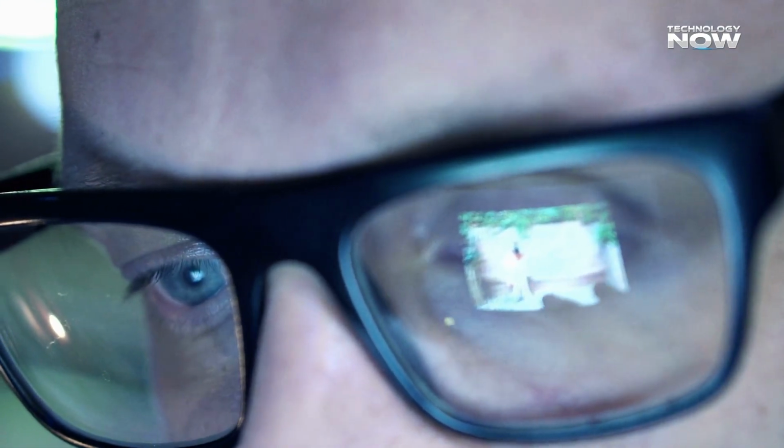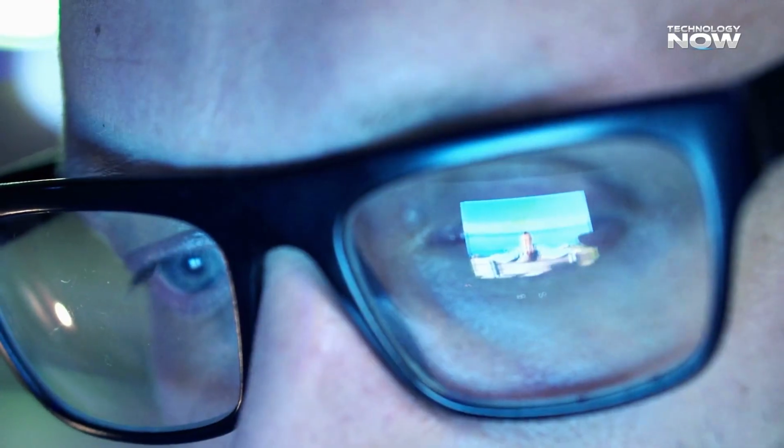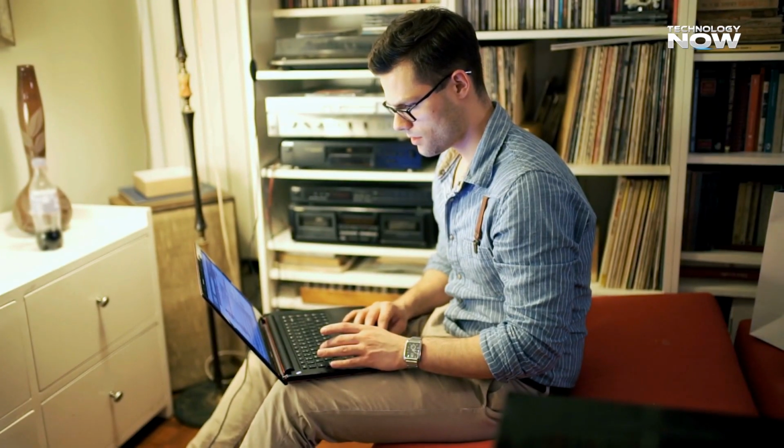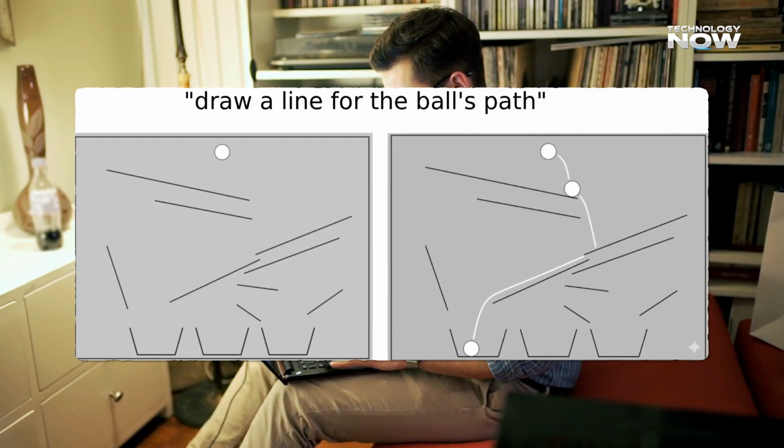Older image models struggled with physics. Objects floated, teleported, or ignored gravity entirely, turning simple animations into strange glitches. Nano Banana 2 changes this by predicting gravity, momentum, bounce angles, and curved motion paths with surprising accuracy.